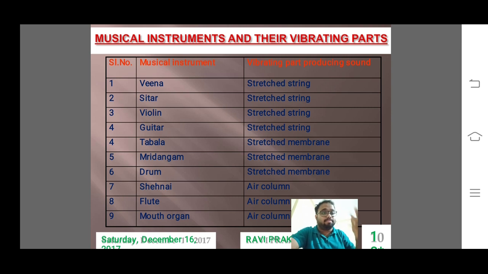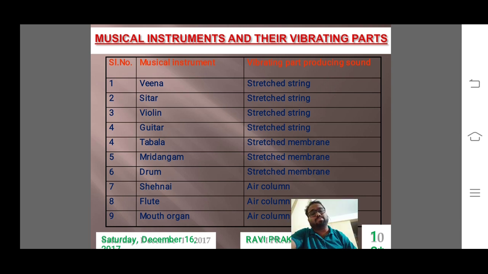Then you have the mridangam, a stretched membrane. Then the drum, also a stretched membrane. You press it, it vibrates and produces sound. Shehnai has an air column inside it. Flute has an air column. Mouth organ has an air column. So these are the different vibrating parts of different musical instruments.